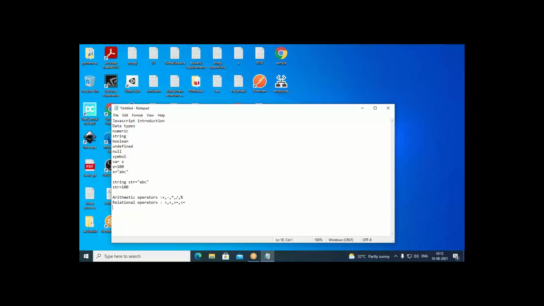Also, we have logical operators. In the logical operators, it is and, or, and the other thing is not. This is logical operators. Then we have bitwise operators. In the bitwise operators, it is something like this: bitwise and, bitwise or, and bitwise exclusive or. It is the caret symbol they use. These are bitwise operators.